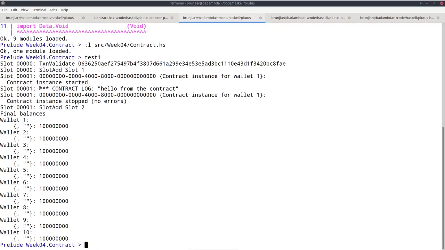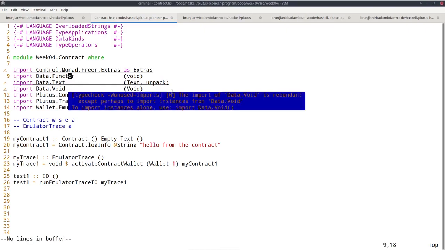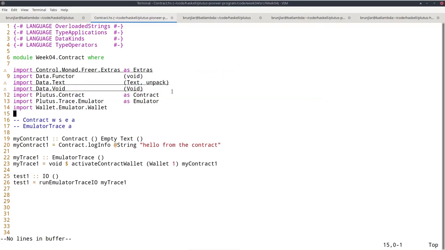And as expected, we see the log message here. One thing I should still point out is I qualified log info with contract here, which tells that it's supposed to use the log info from plutus.contract. The reason I have to do that is because, as we saw before, you can also log from the trace monad, and it's also called log info, but that's defined in control.monad.freer.extras. And in order to tell the compiler which version of log info I want to use, I qualify it here. So this is the logging from inside the contract monad.